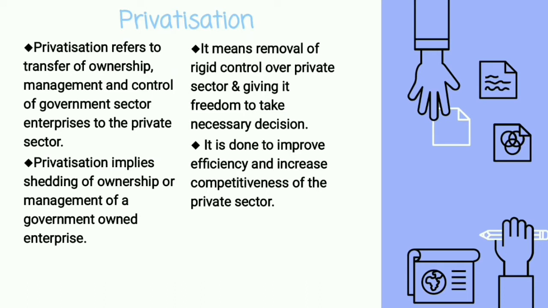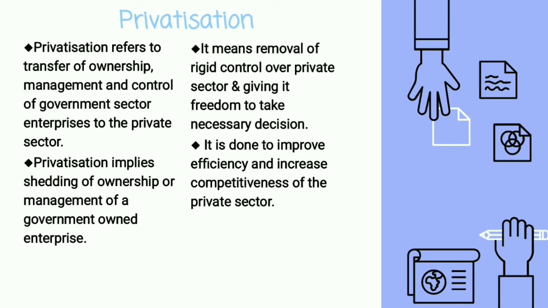But before going into the ways, it is very necessary to know why it was implemented. Government was trying to improve the public sector condition, but the public sector condition was not improving. So it was needed to give the control to the private sector so that the private sector can perform well and can give their effort to build the economy of the nation.